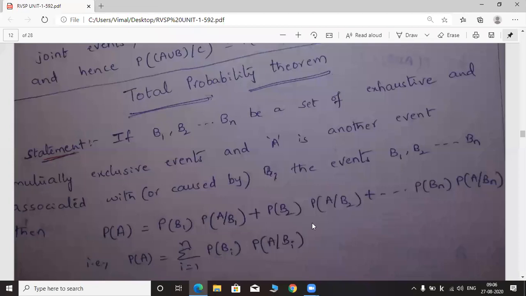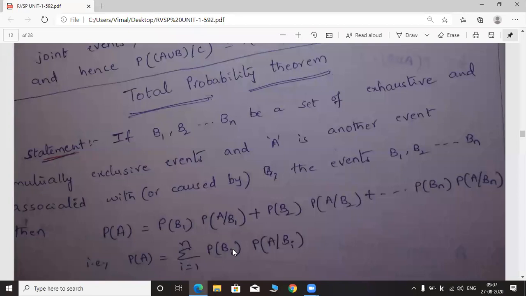P of A is equal to P of B1 into P of A given B1 plus P of B2 into P of A given B2 so on up to P of Bn into P of A given Bn. So this formula can be written like this. P of A is equal to sigma i is equal to 1 to n P of Bi into P of A given Bi. Here i is ranging from 1 to n.